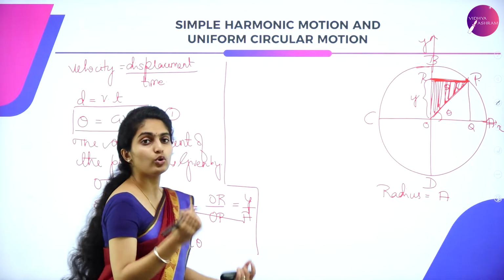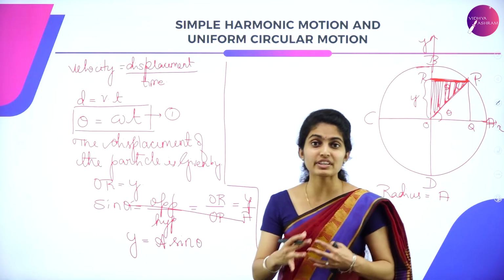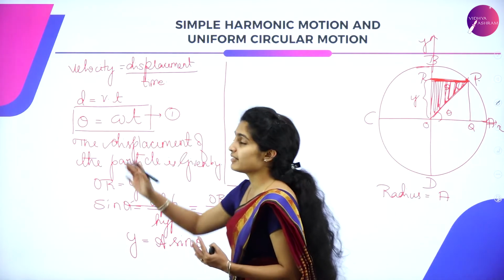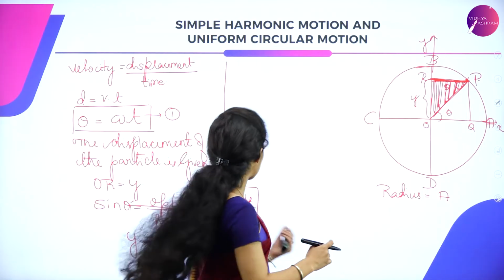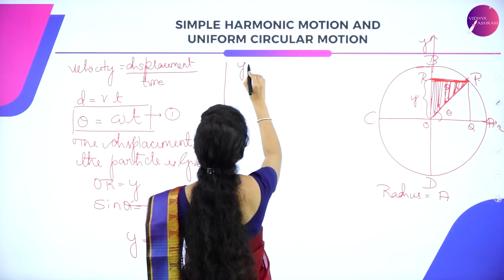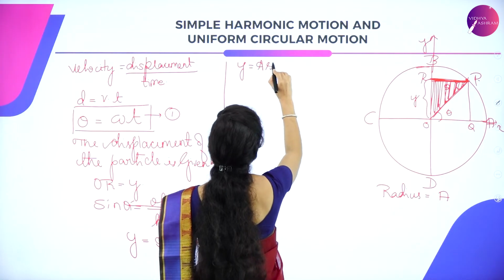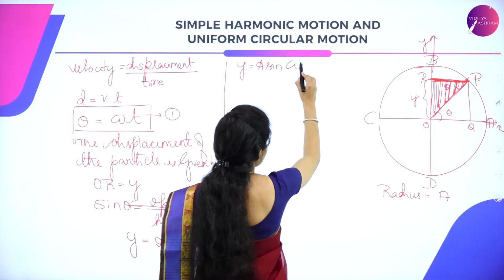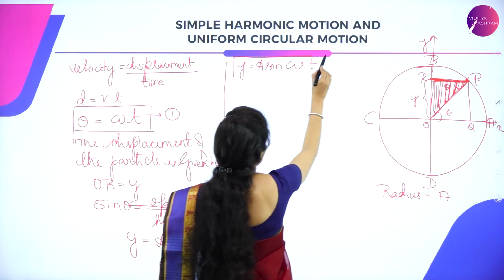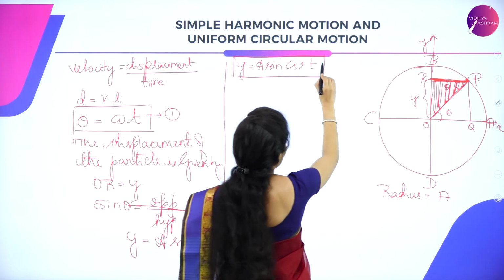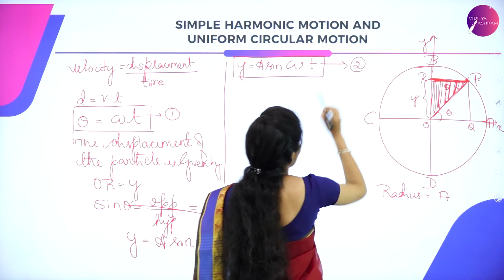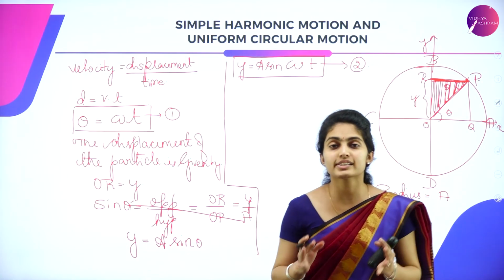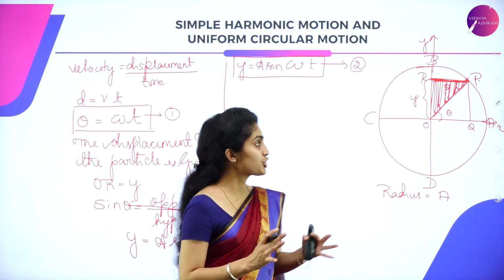The theta value I already know, because theta is nothing but the displacement, given as omega into T. So we have Y is equal to A sine omega T. This is the equation for simple harmonic motion in terms of sine function.